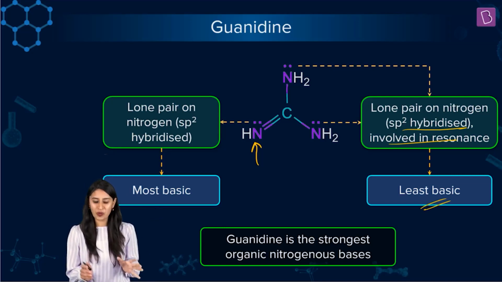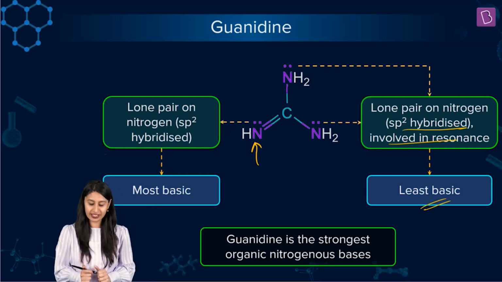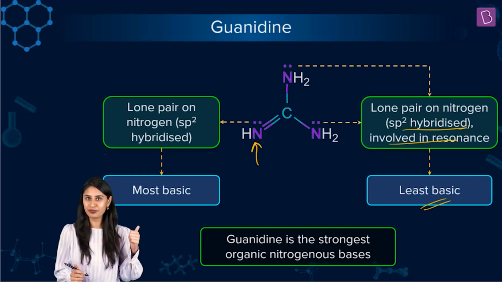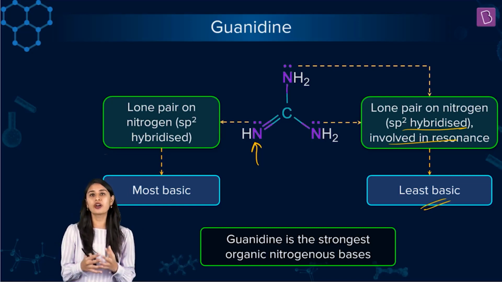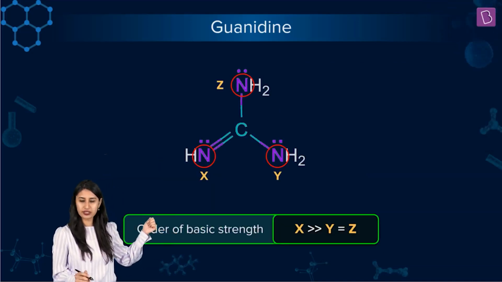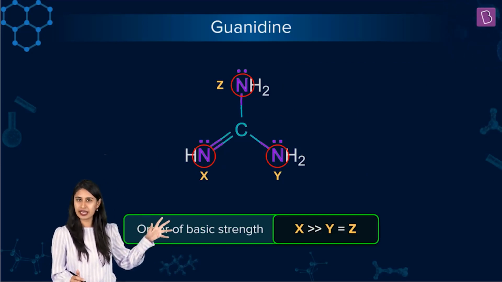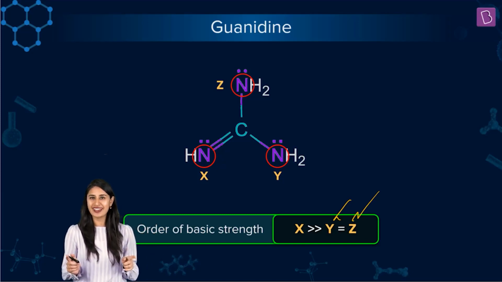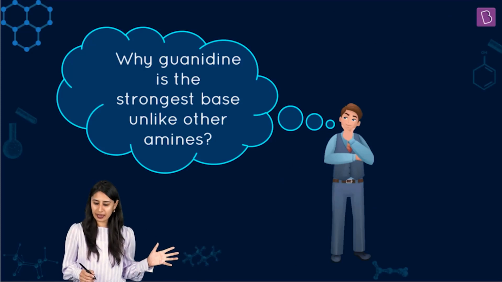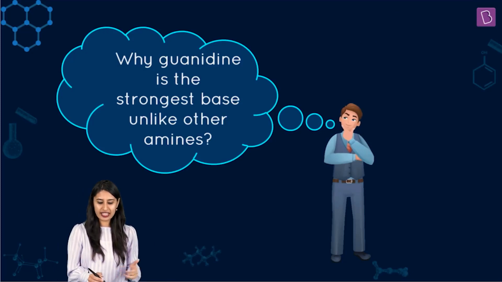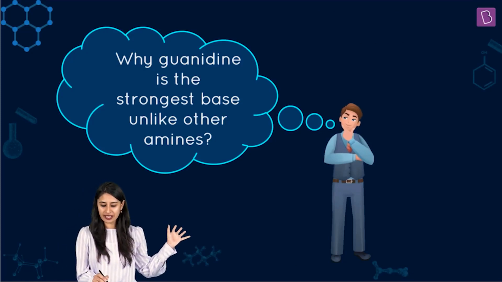And let me tell you, guanidine is the strongest organic nitrogenous base. When I talk about bases in organic chemistry, I told you the picture of guanidine should strike your mind because they're the strongest bases in organic chemistry. So out of X, Y, and Z, you've understood that X is most basic and then Y and Z equally, they will be basic because their behavior is similar. But if I have to compare the amidine and guanidine, can we do amidine and guanidine? Let's see why guanidine is the strongest base unlike other amines.